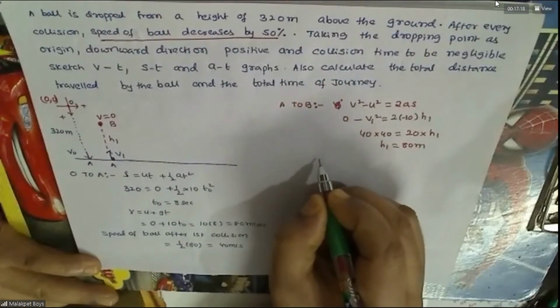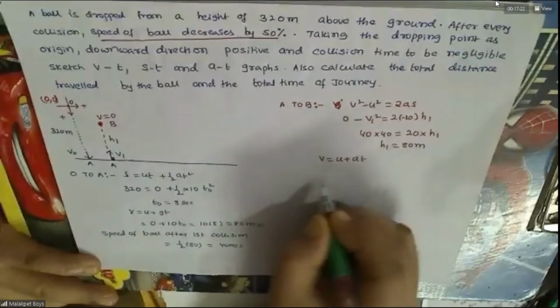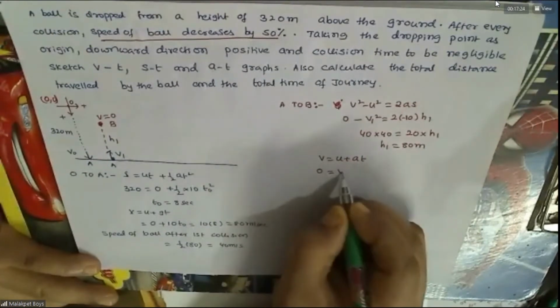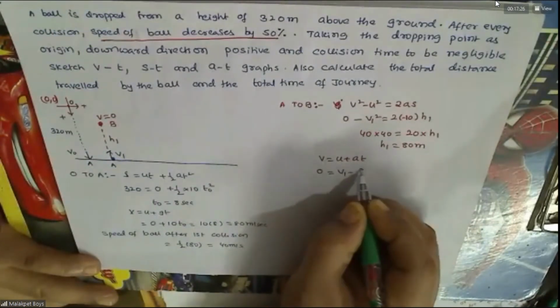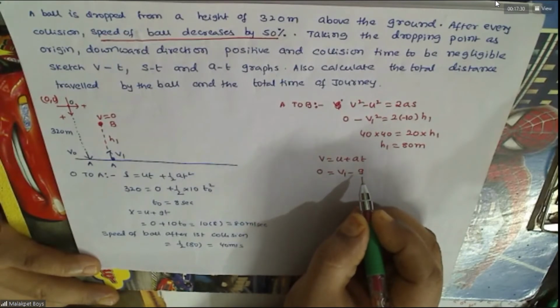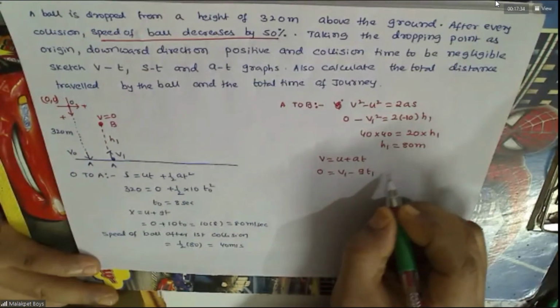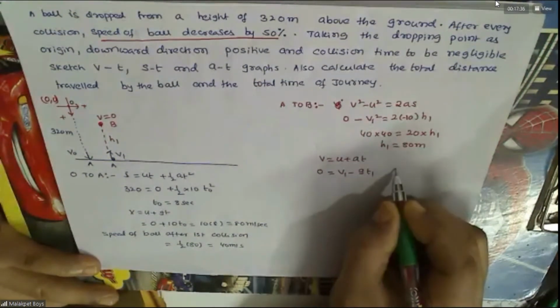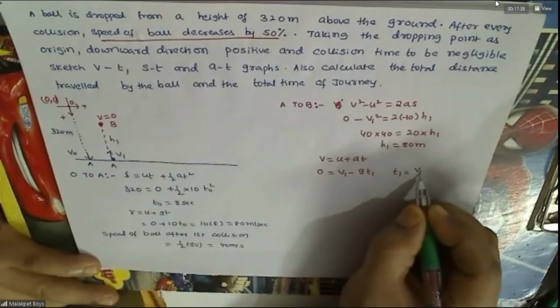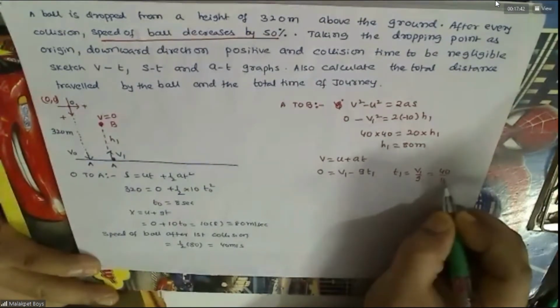Similarly, you can use 0 equals V1 minus GT. So here you will have T1 is V1 by G, that is 40 by 10, 4 seconds.